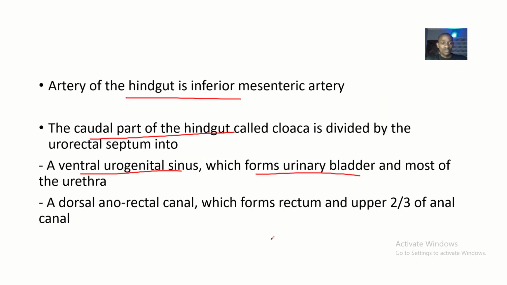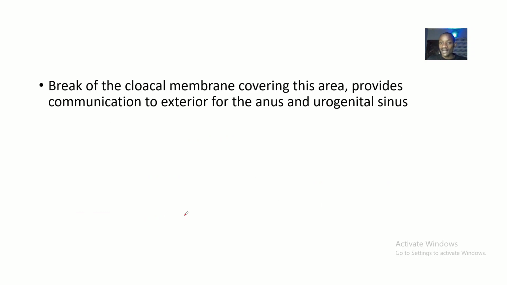The ventral urogenital sinus forms the urinary bladder and most of the urethra. The dorsal anorectal canal forms the rectum and the upper two-thirds of the anal canal.